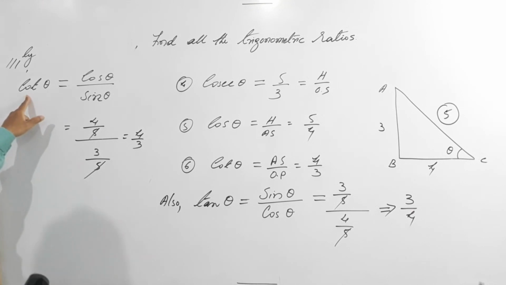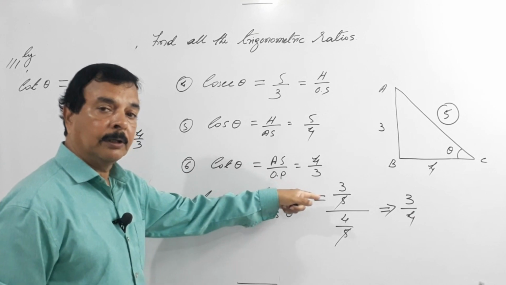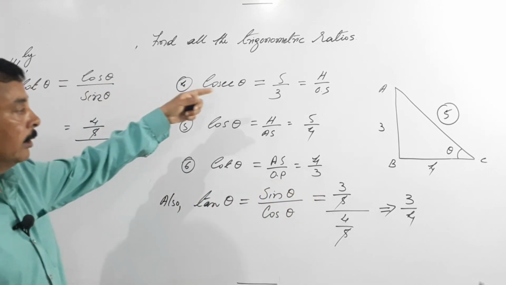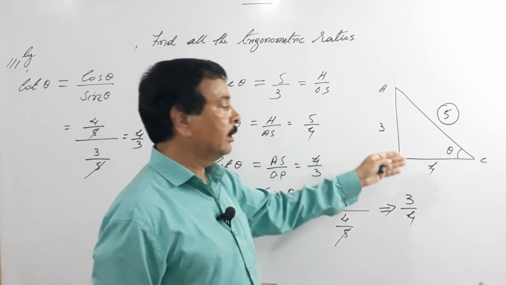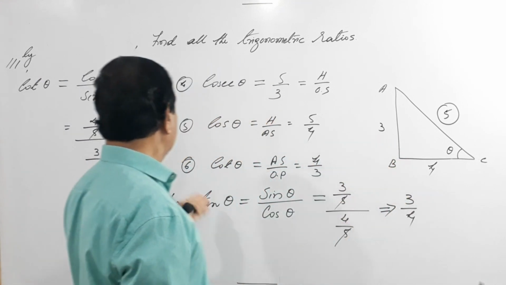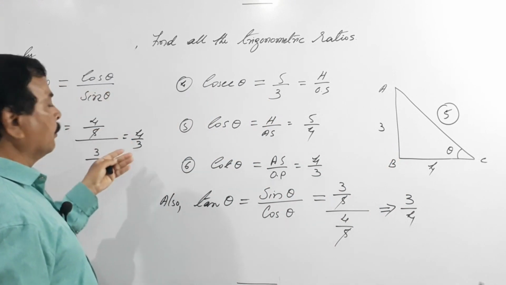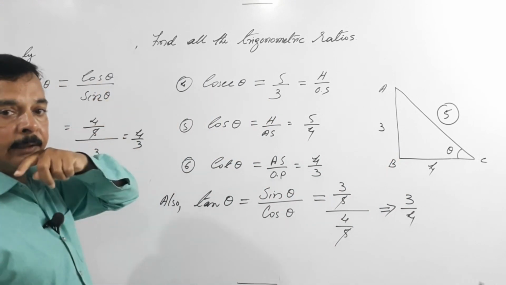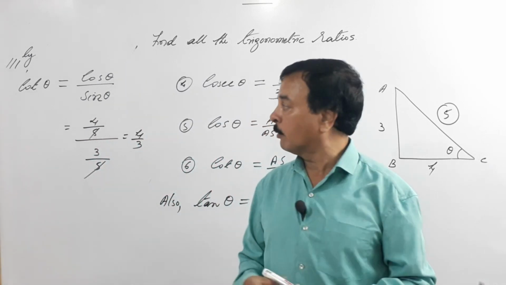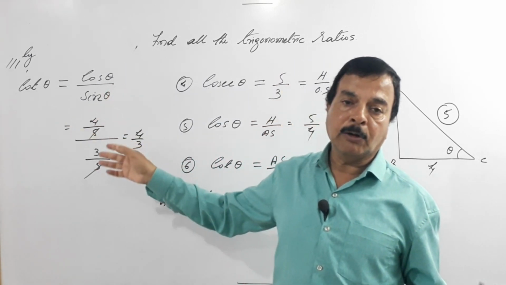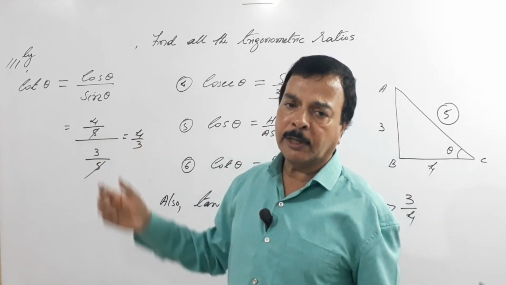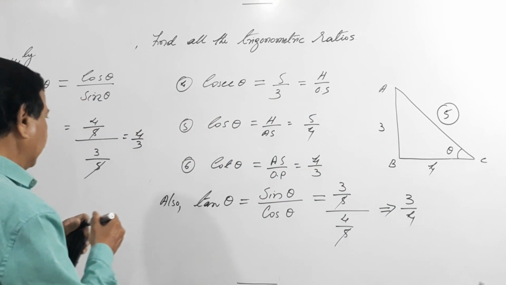So cot theta, what is cot theta here? 4 by 3. Either you can calculate this way or you can calculate directly. That is cot theta is adjacent side by opposite side, or cos theta by sin theta. So both ways you can calculate in the examination, but you should know the formula. Tan theta equals sin by cos and cot will be cos by sin. You take the reciprocal, so you get the same thing. See here, the other way I'll show you.